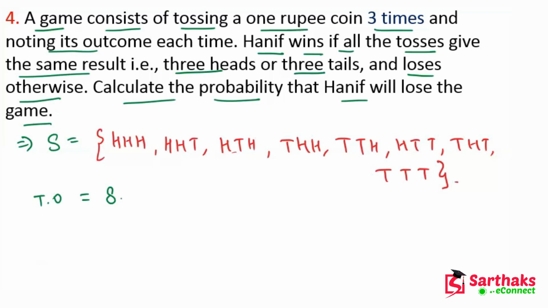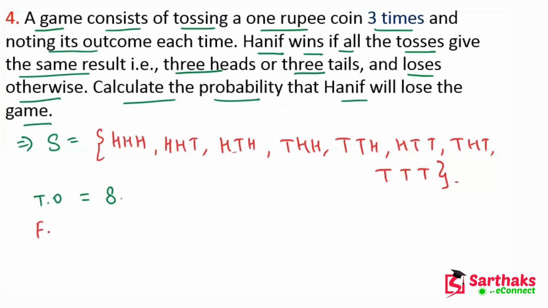We have to find the probability that Hanif will lose the game. When will Hanif lose? When a combination of heads and tails comes. If 3 heads or 3 tails come, then Hanif will win, and otherwise he will lose.